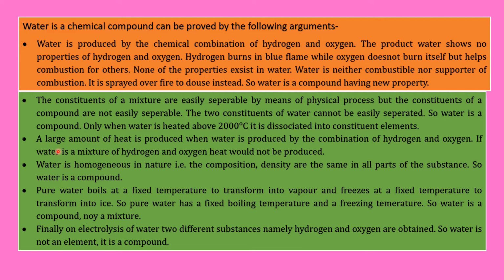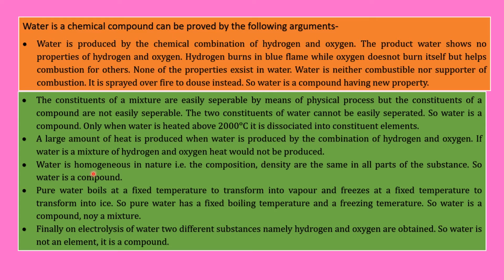Now number 3 point. A large amount of heat is produced when water is produced by the combination of hydrogen and oxygen. If water is a mixture of hydrogen and oxygen, heat would not be produced. Take the previous example. No heat is produced when sugar and water, that mixture, we used to prepare.